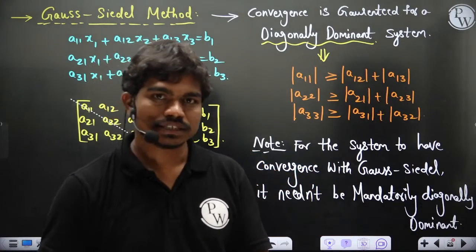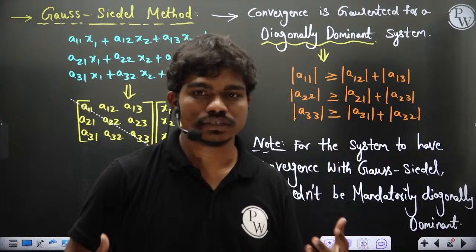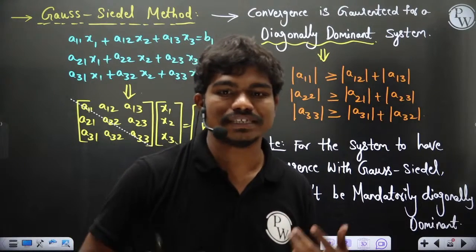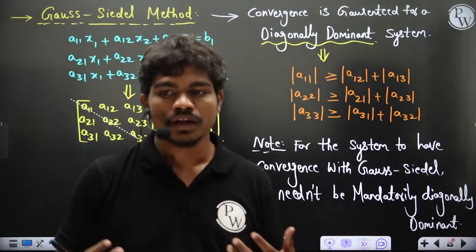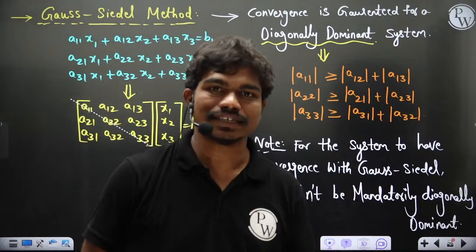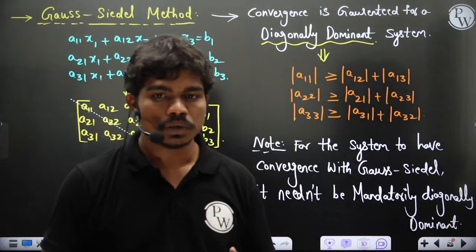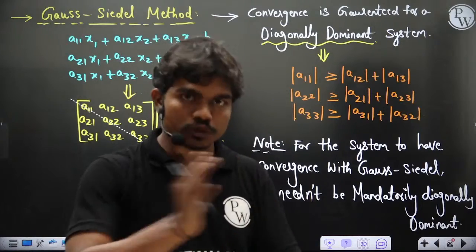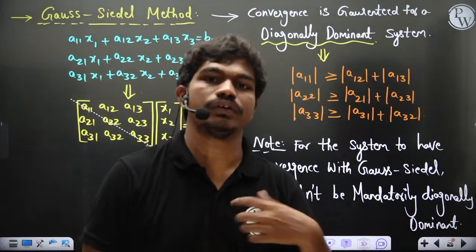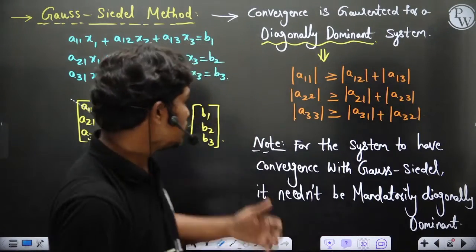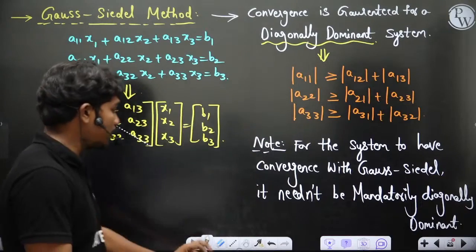But everyone wants an assurance. If I'm putting in effort, writing some code, trying to solve a system, and after all this I'm not getting a solution, it's a waste of time and a lot of effort. So before we start, we will try to throw the things into diagonally dominant systems so that we can get a solution. So first of all, this point is very important. Note.